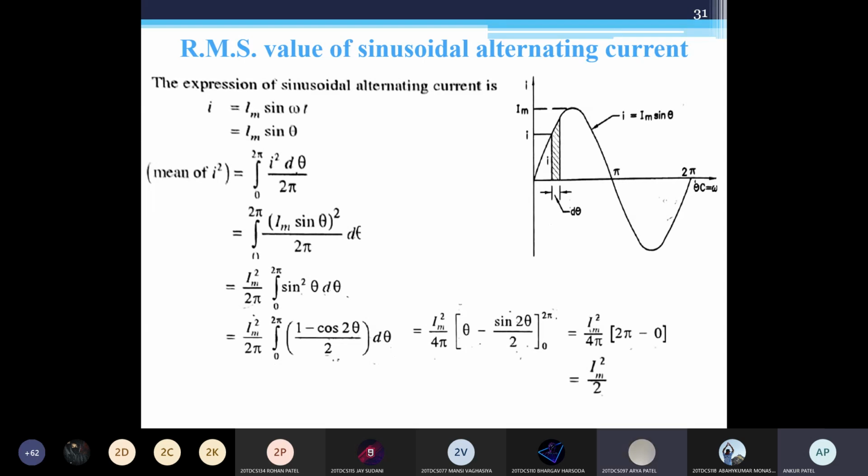Now can anyone tell me the answer for the RMS value of half wave rectified current? Anyone can tell me the answer? Im by 2. First answer is 0.5 Im.